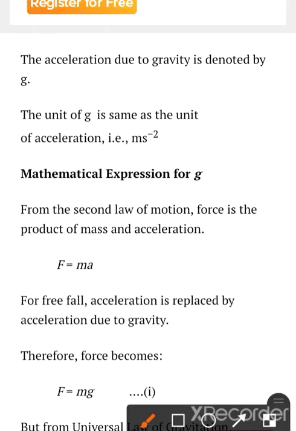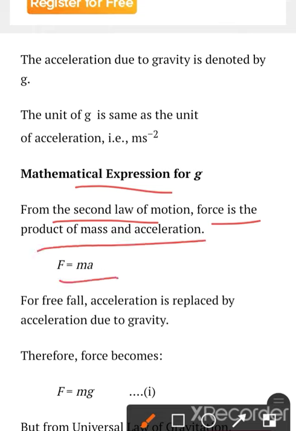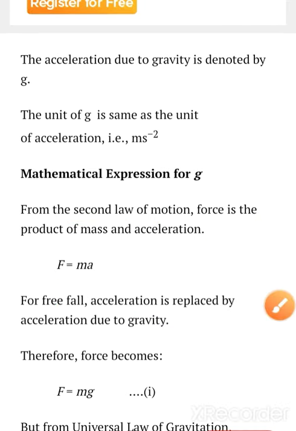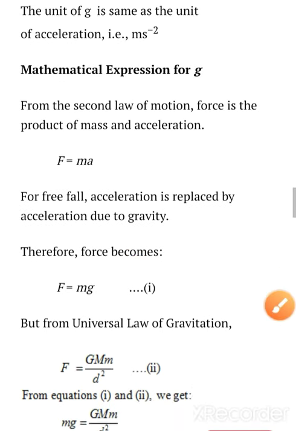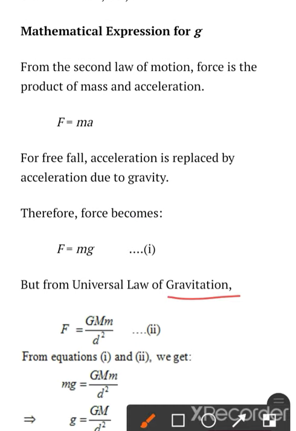The mathematical expression for g will be, from the second law of motion, force is the product of mass and acceleration. For freely falling bodies, acceleration is represented by the acceleration due to gravity, so F is equal to mg, replacing a with g. But from the universal law of gravitation, F is equal to GMm by d square.